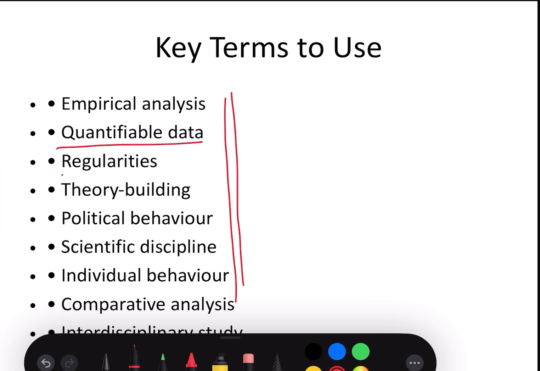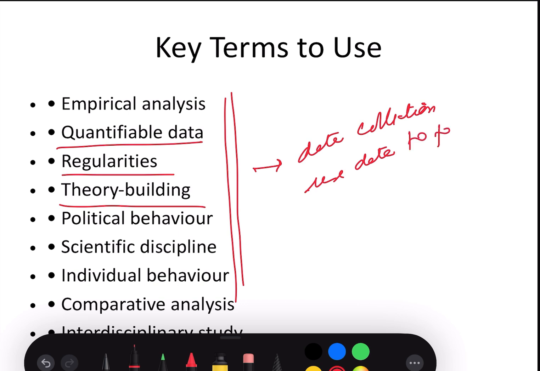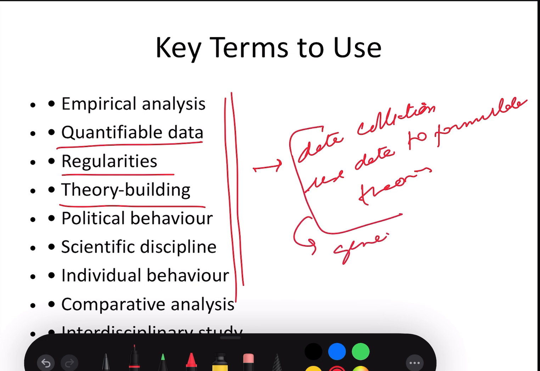Quantifiable data, regularities, theory building. So students can write these as data, with data collection, or use data to formulate theories. These are just a generic way of communicating, a generic way of writing. These are actual terms used by the theorists who have written on the subject.